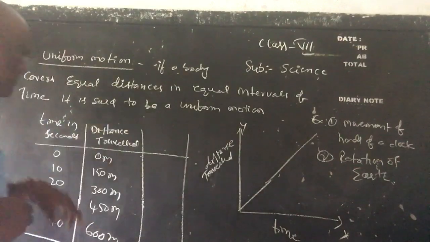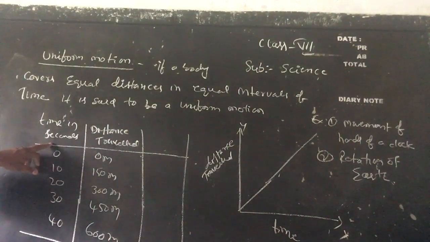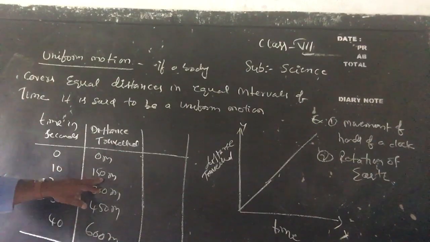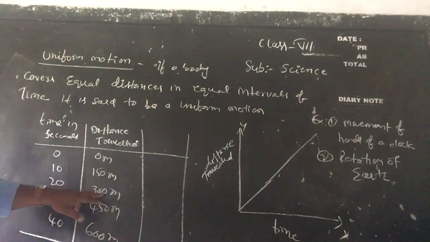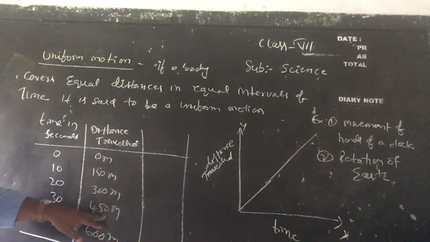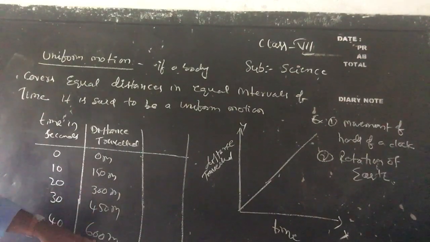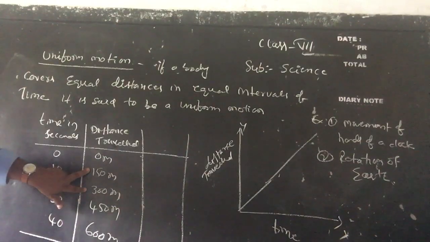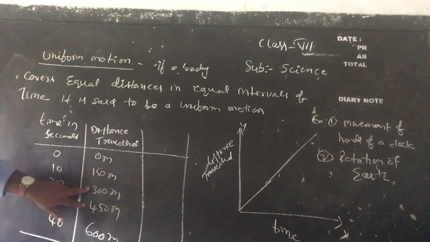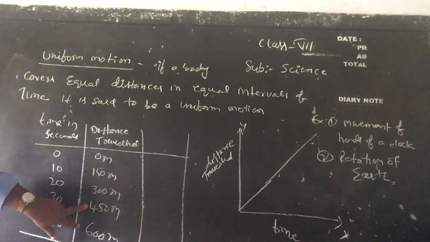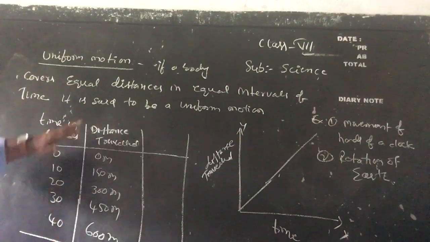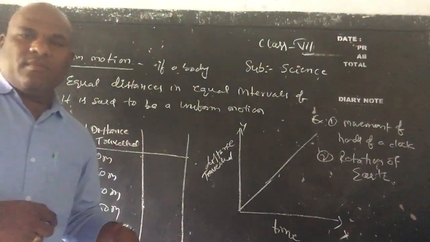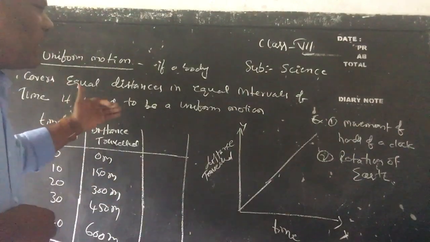For example, children, observe the table here. Time in seconds and distance: 0 seconds, 0 meters; 10 seconds, 150 meters; 20 seconds, 300 meters; 30 seconds, 450 meters; and 40 seconds, 600 meters. Here the interval between two readings is 10 seconds, and each time there is a 150 meter difference. So by this we can understand that with equal distances in equal intervals of time, a body is said to be in uniform motion.